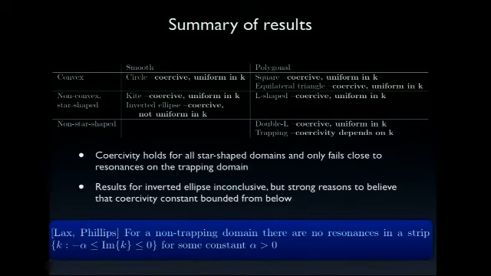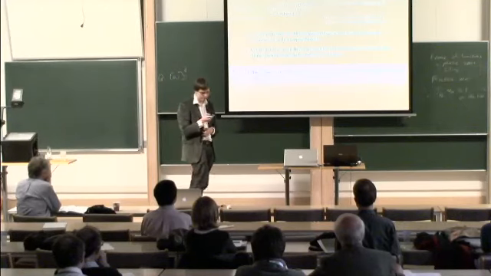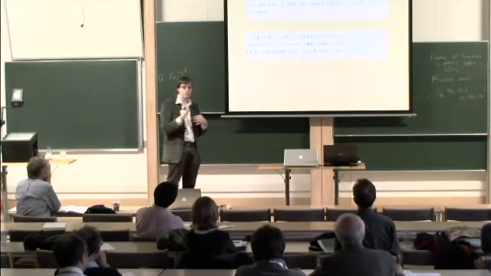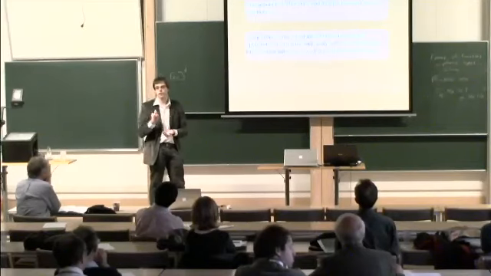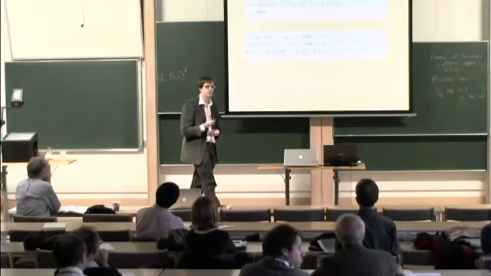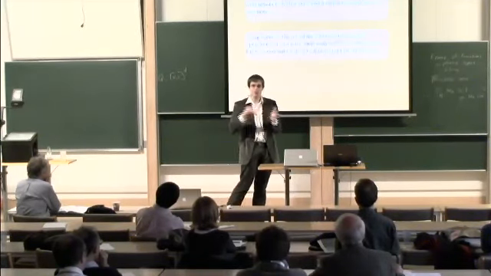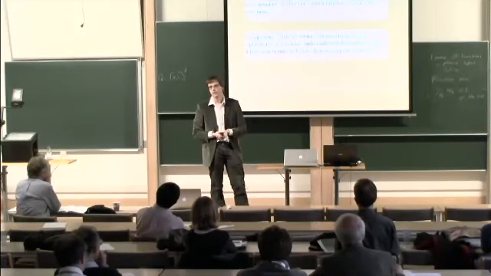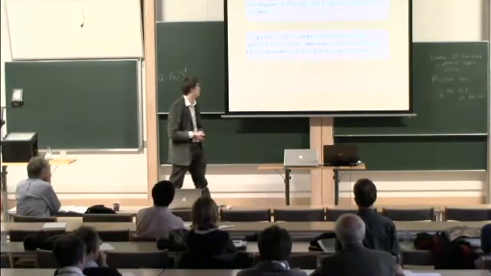So scattering poles are staying bounded away from the real axis, so we have strong reasons to believe that if you have a non-trapping domain, then if you have sufficiently large k, you're always going to be coercive, which is quite a fascinating result in itself if we compare this to standard finite element methods, where certainly we have to use very different tricks and don't have coercivity results.